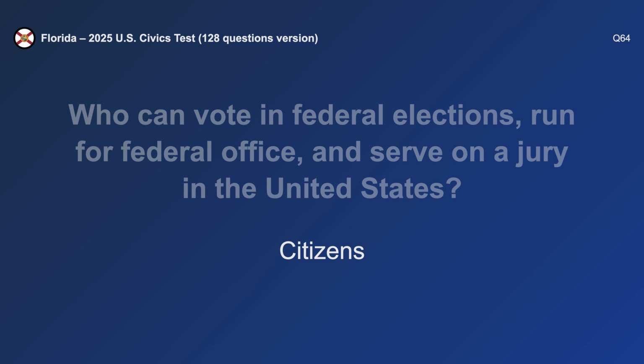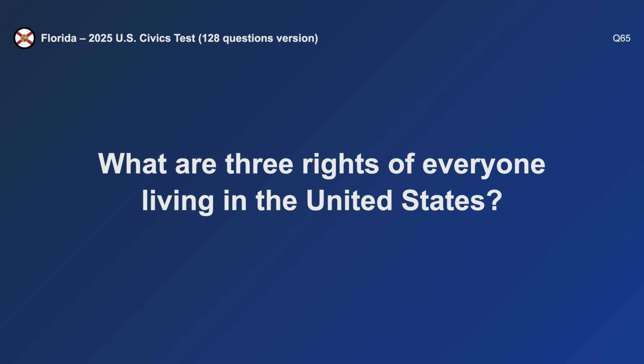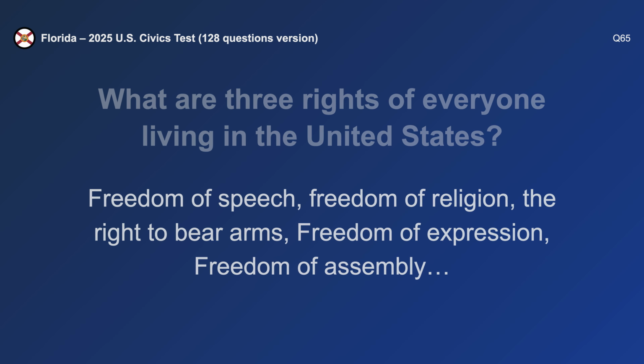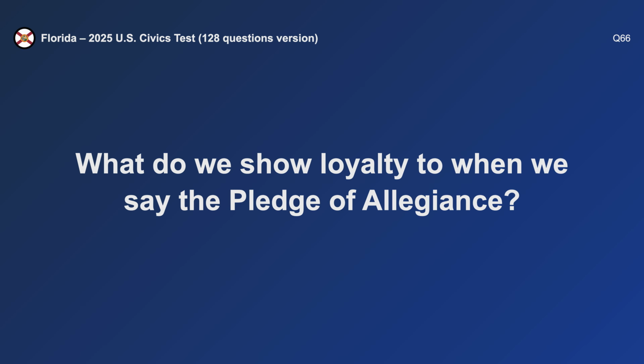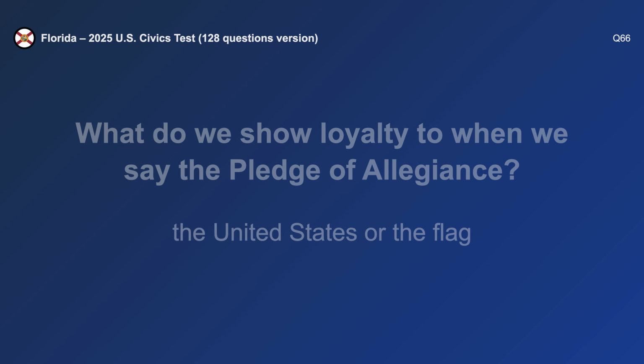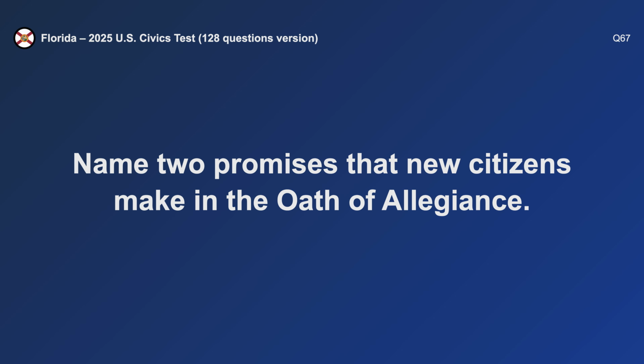Citizens. What are 3 rights of everyone living in the United States? Freedom of speech, freedom of religion, and the right to bear arms. What do we show loyalty to when we say the Pledge of Allegiance? The United States. Name 2 promises that new citizens make in the Oath of Allegiance.